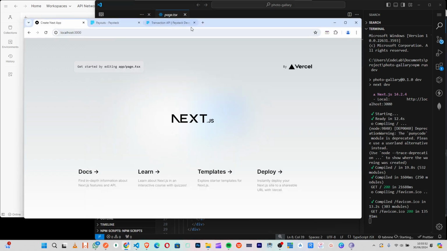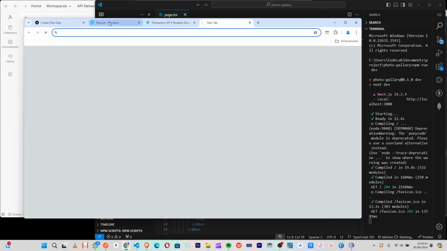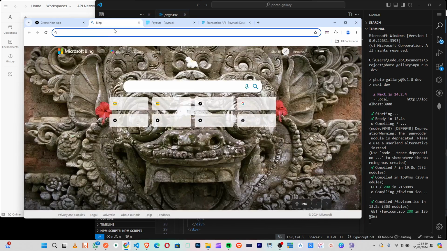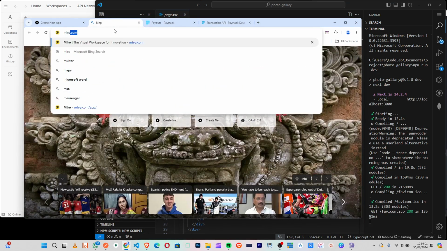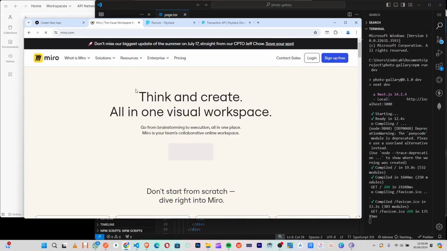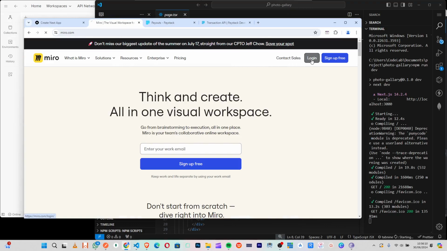Okay, beautiful. So we are going to use Paystack for this project, right? It will really make sense. You will learn a lot from it. We will also use Miro, like we talked about last time, right? So more of a style design of what we would like to do.